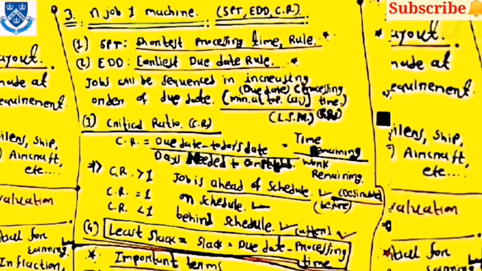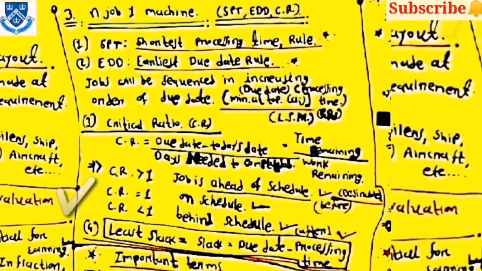For critical ratio, CR is equal to due date minus today's date upon days needed to complete the job, which is equal to time remaining upon work remaining. If CR is greater than 1, then the job is ahead of schedule; if CR is equal to 1, the job is on schedule; and if CR is less than 1, the job is behind schedule.